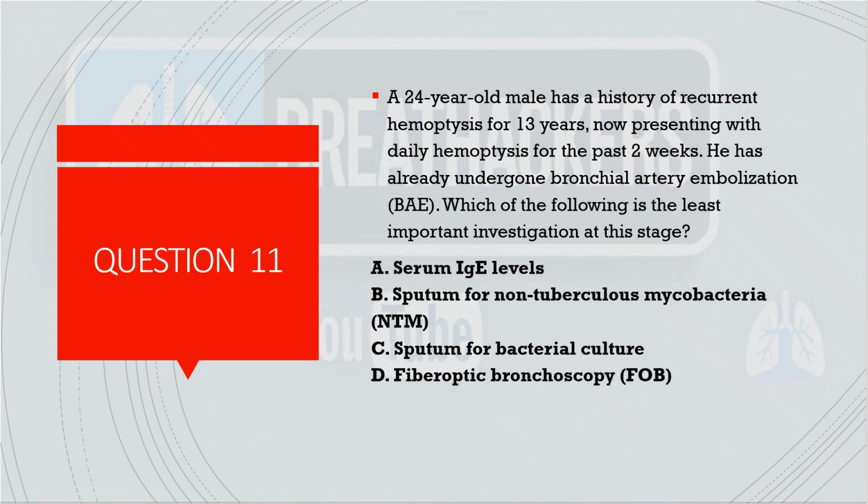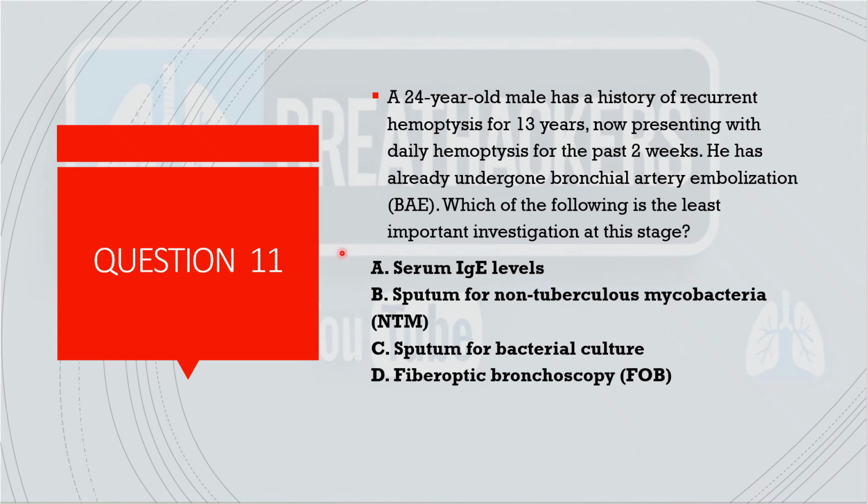So coming to the next question, this is one of the controversial questions. A 24-year-old male with a history of recurrent hemoptysis for the last 13 years now presented with daily hemoptysis for the past 2 weeks. The patient has undergone bronchial artery embolization. Now, which of the investigations is least likely to affect your outcome at this point of time?